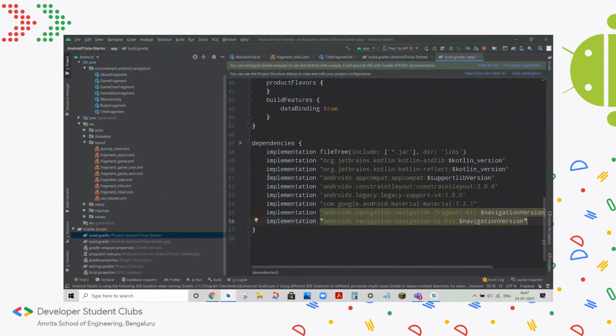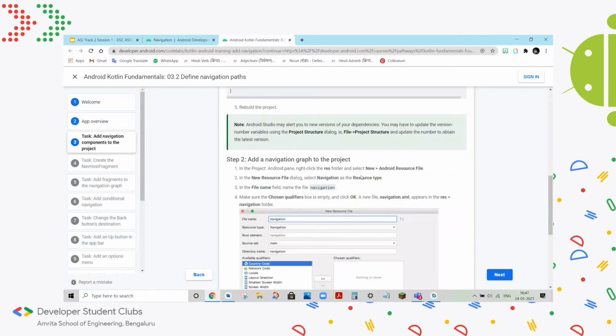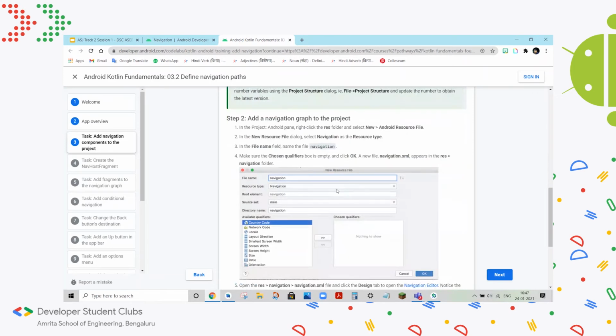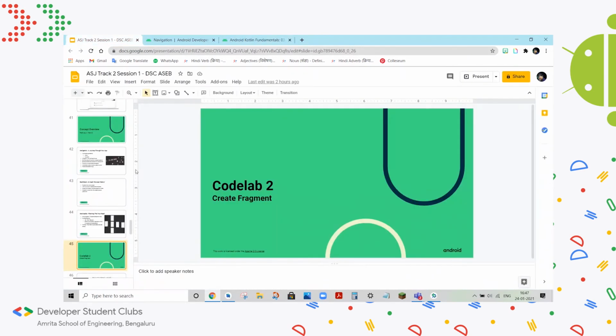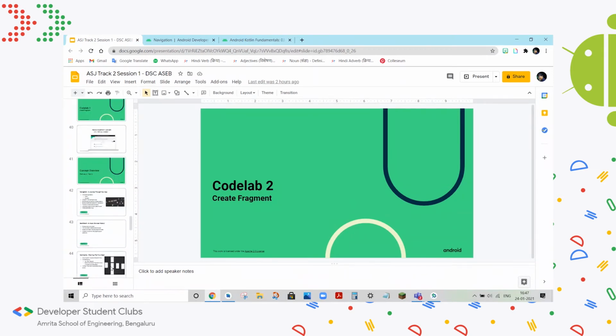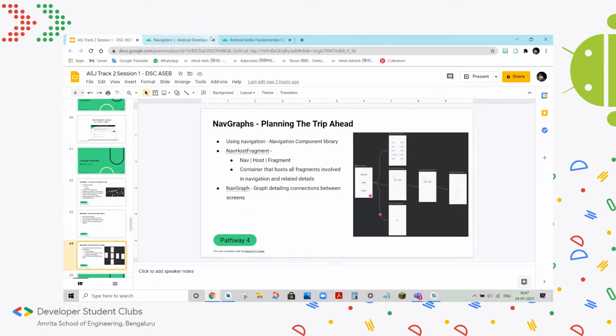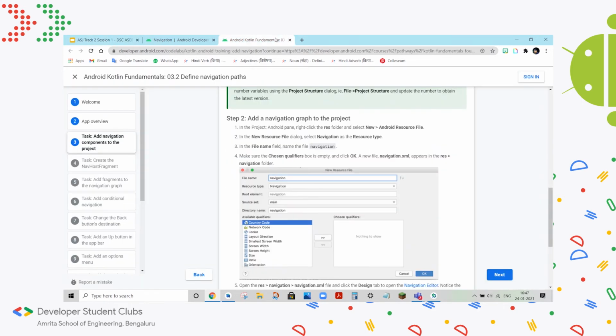Okay, it's been built successfully, so we can go ahead. So now I'll be adding a navigation graph, which is, to quickly remind you, this. We'll be adding that and we'll be seeing how we can connect directions from page to page and determine how we want the flow to happen.